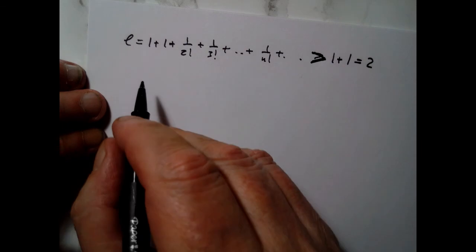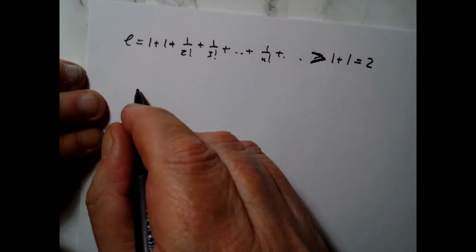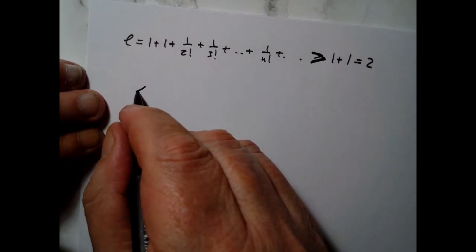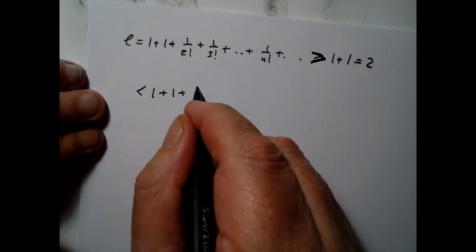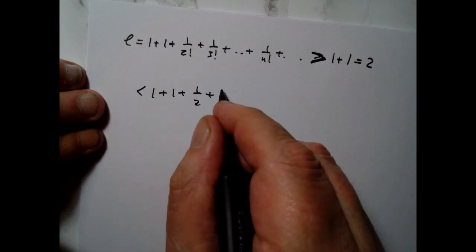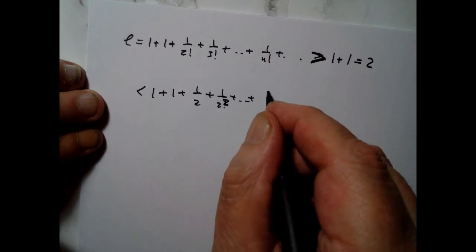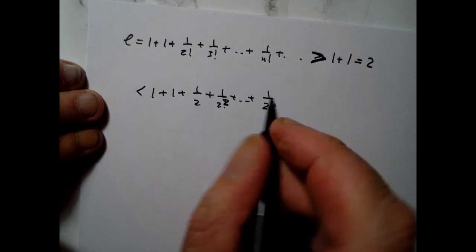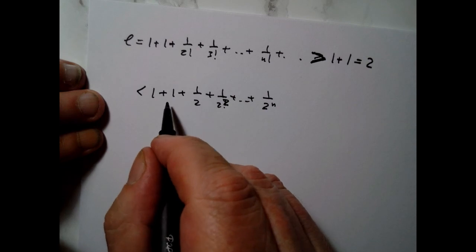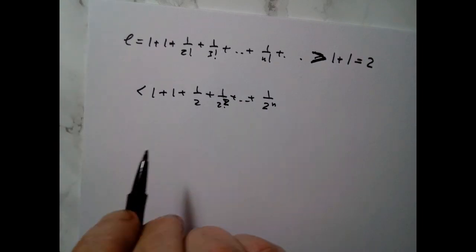On the other hand, if I look at the same number, I can say that this is less than 1 plus 1 plus 1 over 2 plus 1 over 2 squared plus etc. plus 1 over 2 to the n, and this is 1 over 2 to the 0, right? So what will be this number?